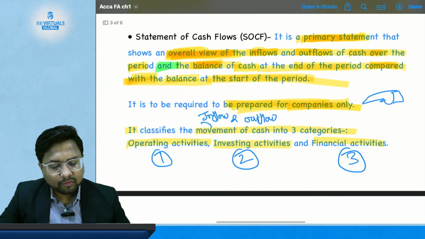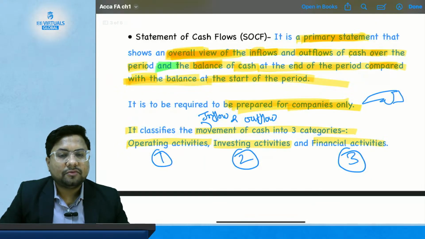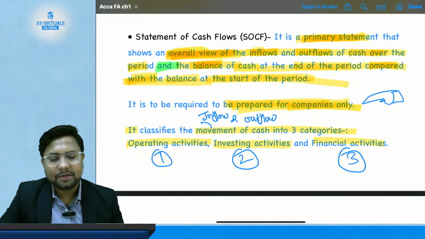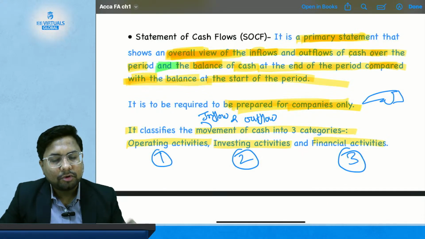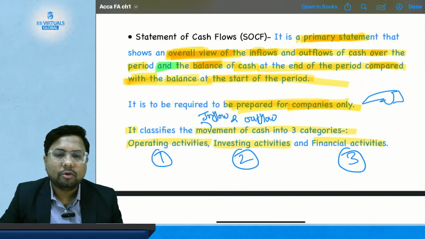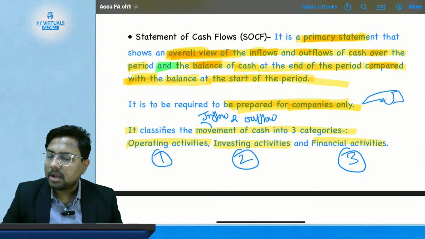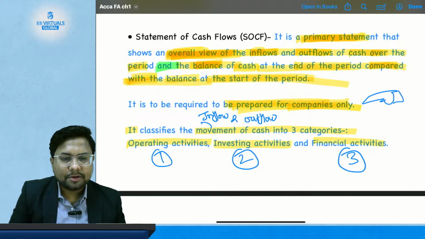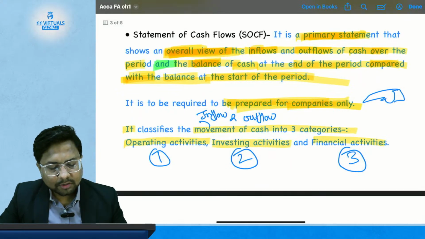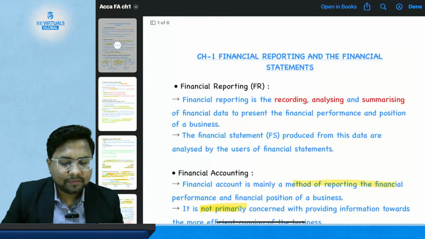The inflow and outflow are disclosed in three categories. First, operating activity, then investing activity, and then financing activity. We have discussed various examples of what should be considered as operating activity, what will be considered as investing activity, and what will be considered as financing activity. This is a separate chapter in your ACCA financial accounting, so we will discuss it in more detail in that chapter.